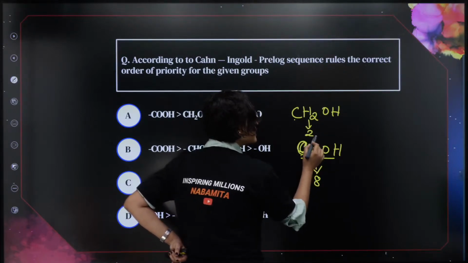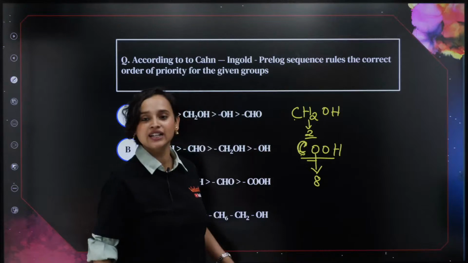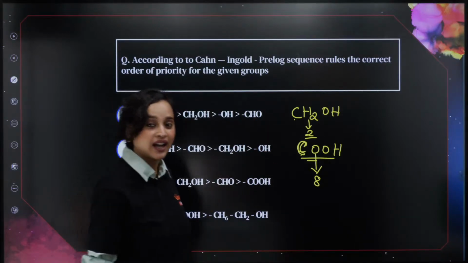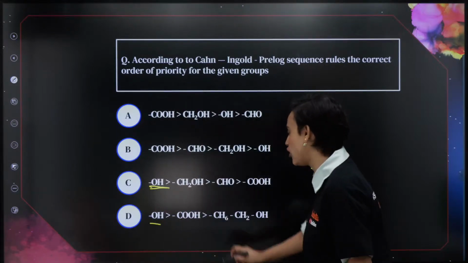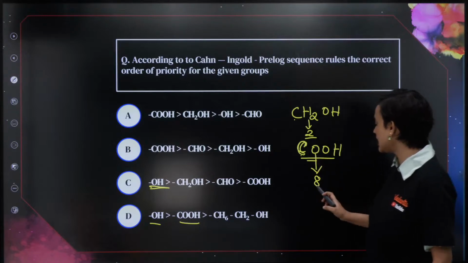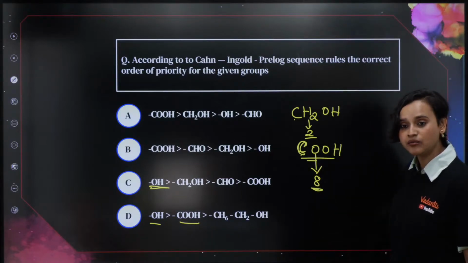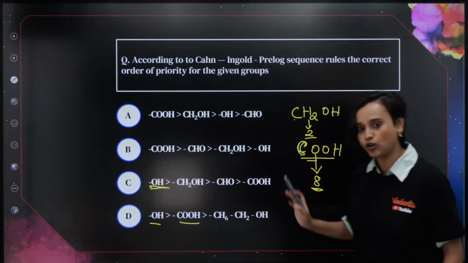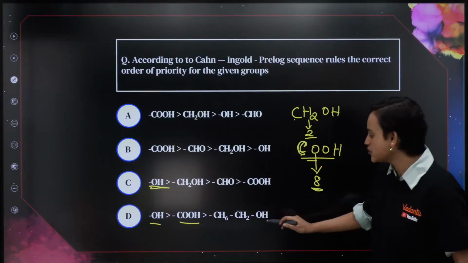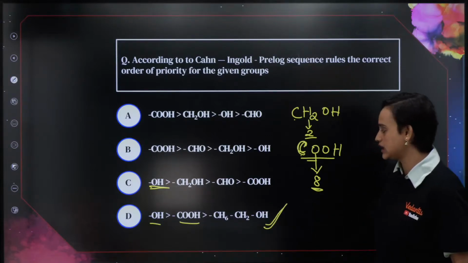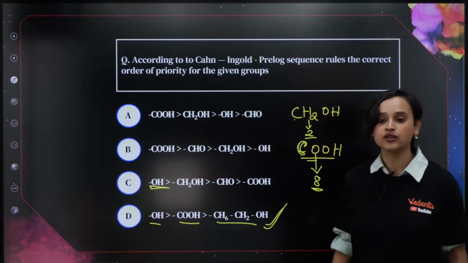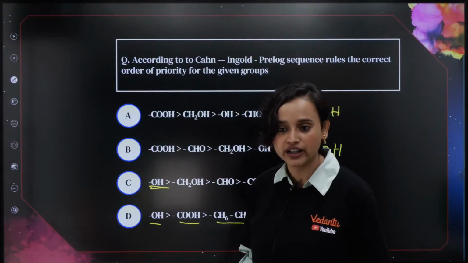So, can I say that it is only 2? Now, tell me which one will get the higher priority? Obviously, COOH, you will give it the higher priority, right? Because we just saw that this one has a higher atomic number. So, I have given COOH the next priority. Now, this will be the correct answer, option D, because CH3 will be the lowest priority. Understood?